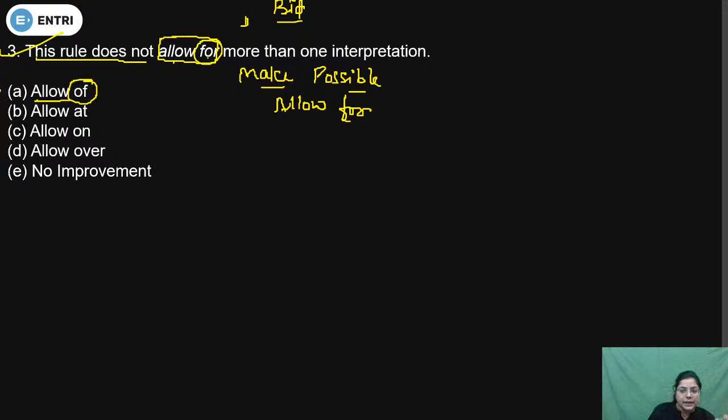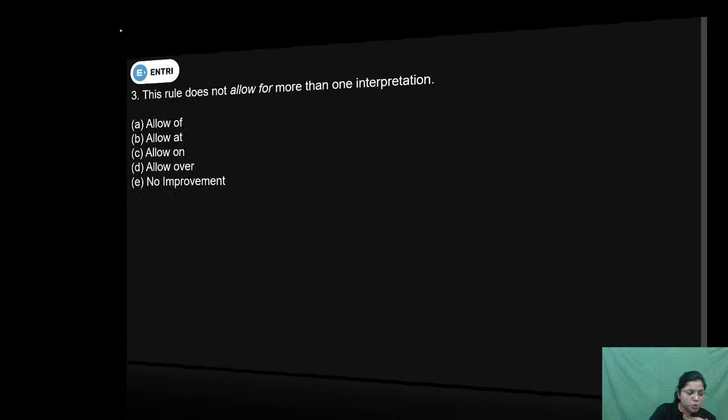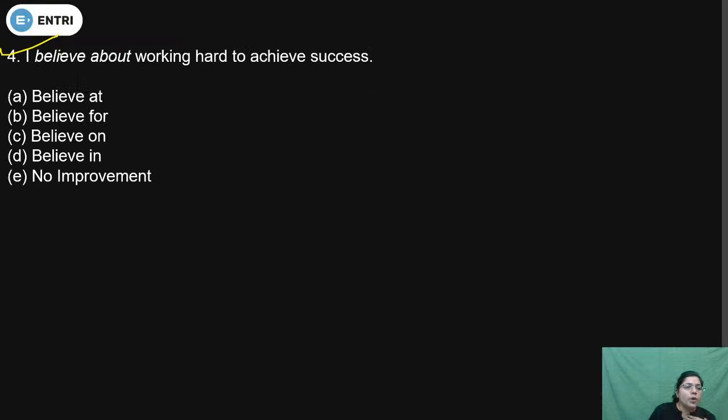So that's why the correct answer option will be A. Is it clear? No B and no E. The correct answer option is A, because this is the case of make possible, to permit. Now come to the next question. In question number 4, I will leave about. Again you have to check whether will leave about is correct or not.